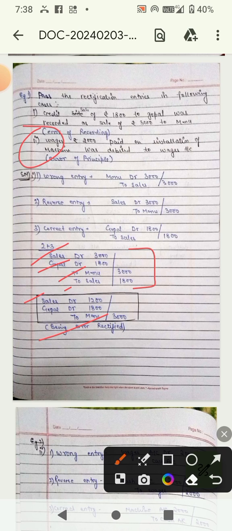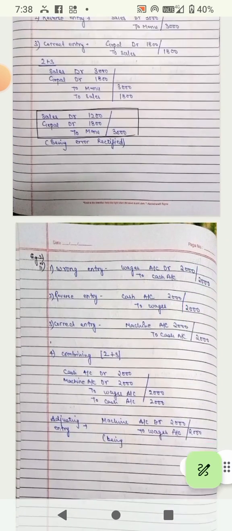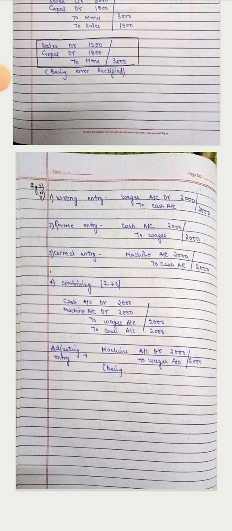This is the second example, similar to the first example. This is your homework, you have to do that, and I'll provide the solution after following the concept. The concept is based on some steps: wrong reverse, correct, and the combination of wrong reverse and correct. These steps should be followed. Now I'm showing the solution of the second example. So rectification of errors is based on identifying the errors and correcting them by passing adjusting entries.